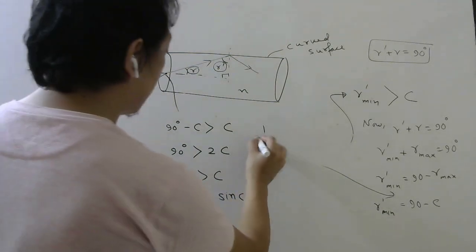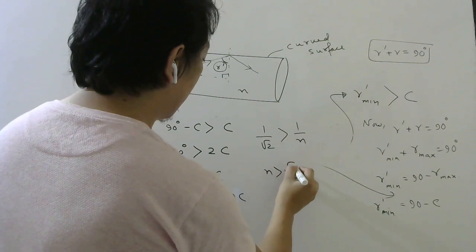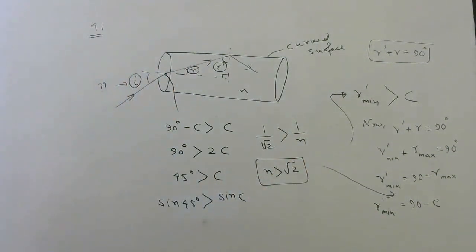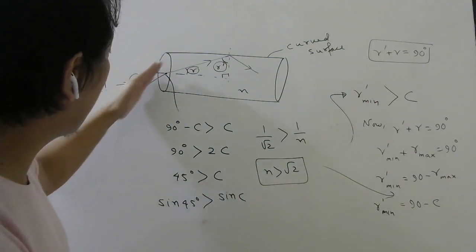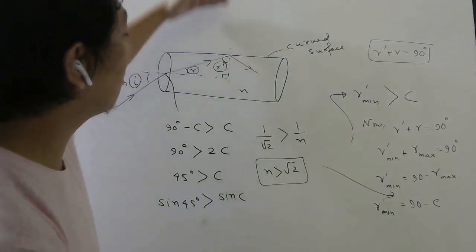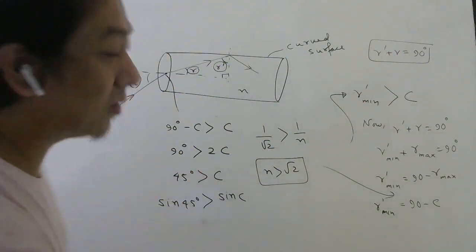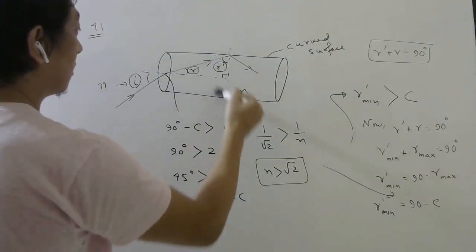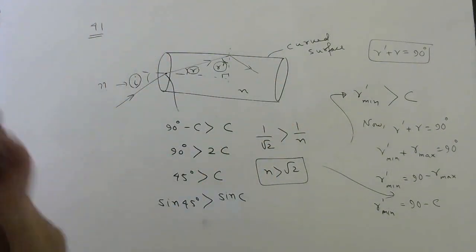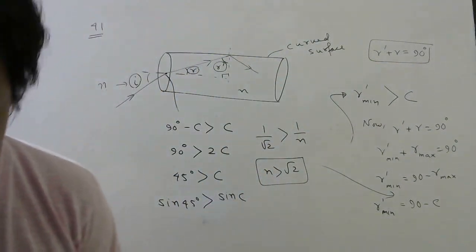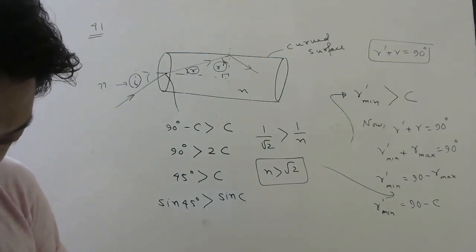So sine 45 is 1 by root 2. Already we have done this. Sine C is 1 by n, cross multiply. So n must be greater than root 2. So if n is greater than root 2, then no matter which way you shine light here, no light will come out from here. All the light will go this way by suffering TIR, multiple TIR. So it will not come out from the curved surface, provided n is greater than root 2. Very nice problem.